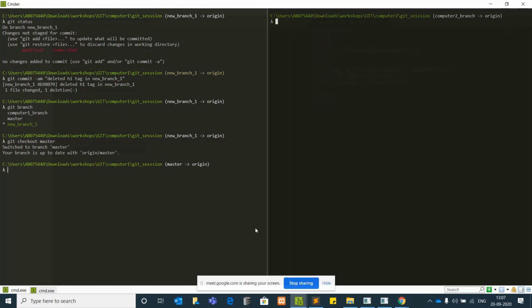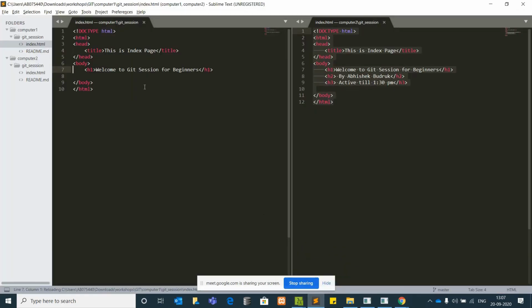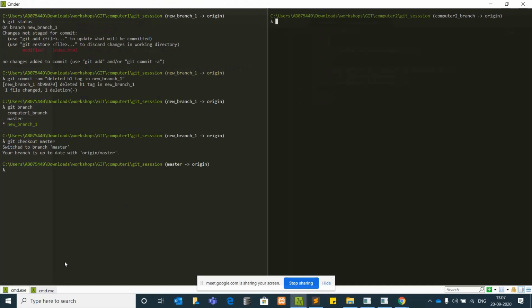Now I have switched to the master branch. If I see the code in the master branch, there are only these changes. I'll make a few changes here. There is only this change, and in the new branch I have removed these changes. I have removed this h1 tag basically. Now suppose I say git merge new branch one, where I have deleted it.